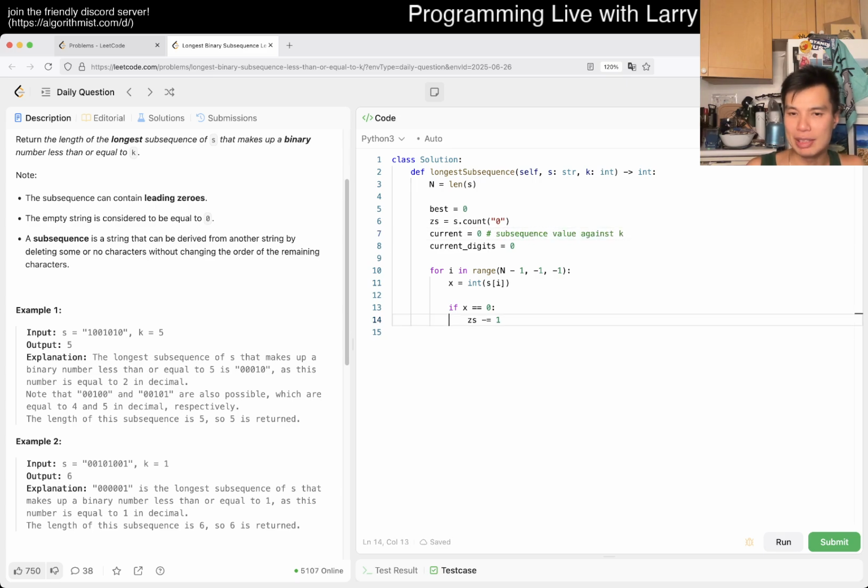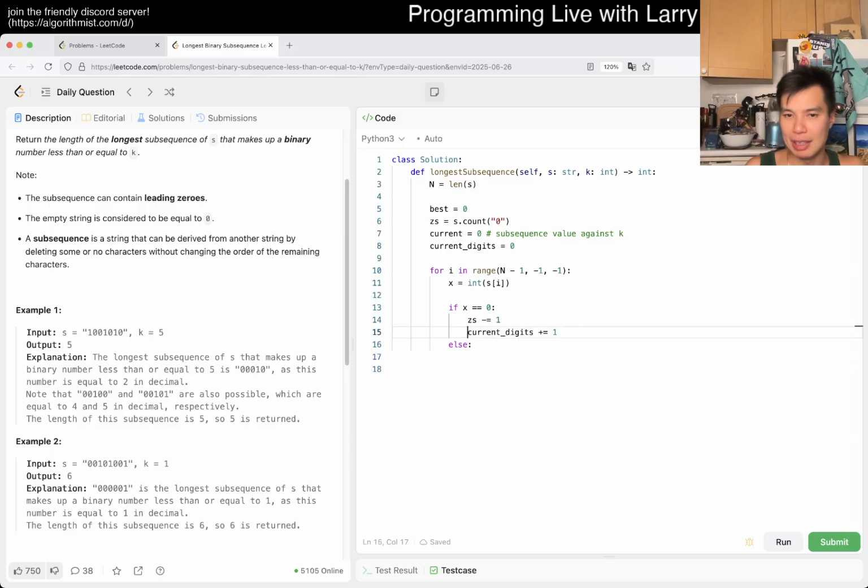Okay, and now we have 0. If it is a 0, then the current number of digits just went up, because it's a freebie. We always add it to the prefix, so it's a freebie. Else, we have a 1.